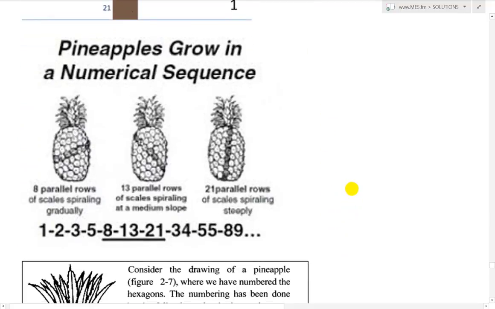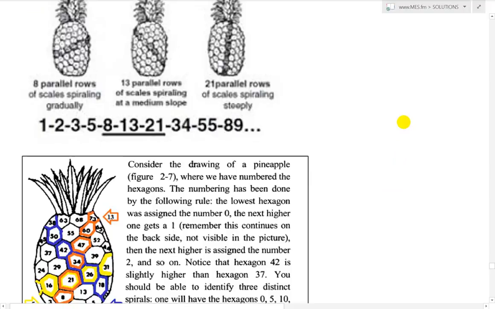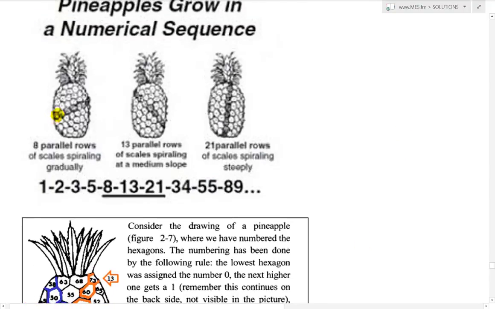Here's some pineapples, which grow in a numerical sequence as well. And here, I'll zoom in. So it has 8 parallel rows this way, of scales spiraling gradually, and it has 13 parallel rows spiraling at a medium slope like this, and it also has 21 parallel rows of scales spiraling steeply all the way across. Fascinating stuff. And you have 1, 2, 3, 5, and then there's 8, 13, 21.